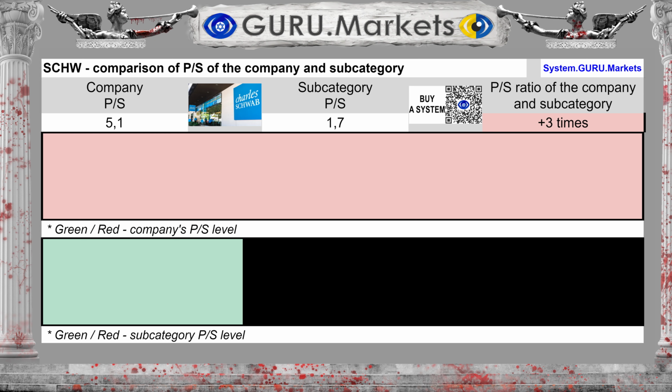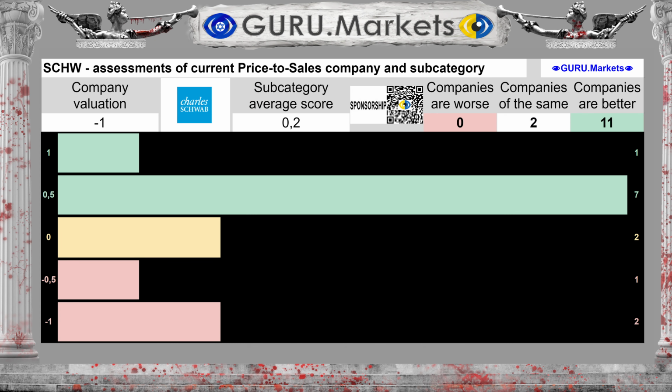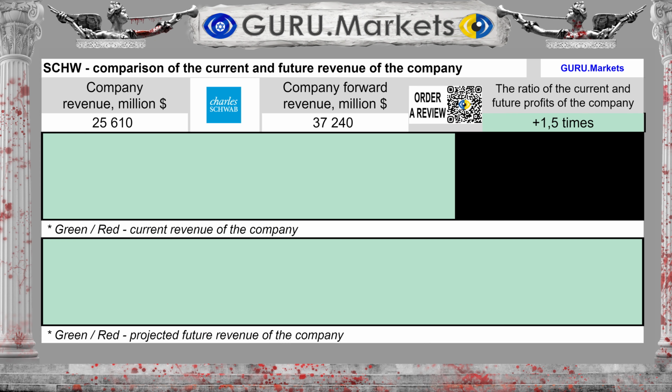The company's value to revenue ratio is 5.1. The average in the subcategory is 1.7, and this is 200% higher than the average in the subcategory. Assessment of the indicators of stock exchange value to its revenue in comparison with the indicators of companies in the subcategory: Bad, -1 point.